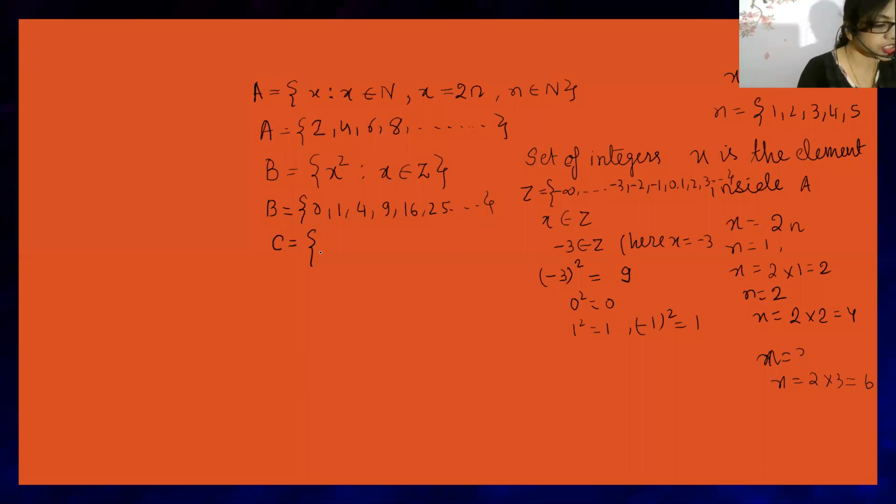So get ready for the next question. The next question is very easy.